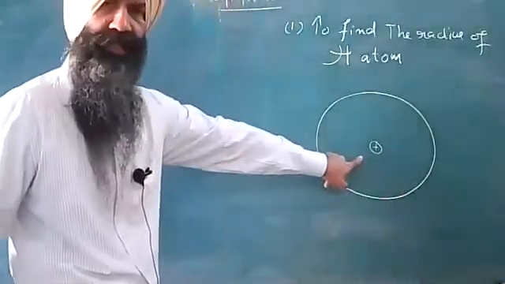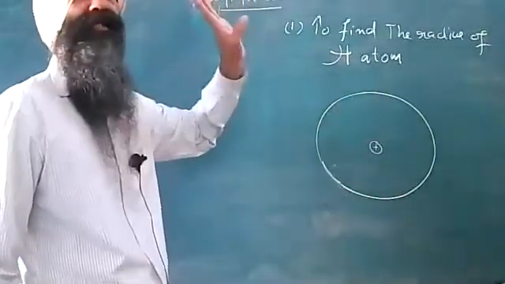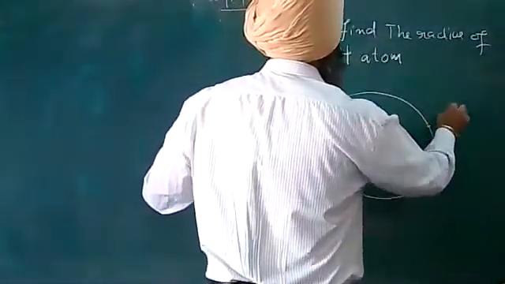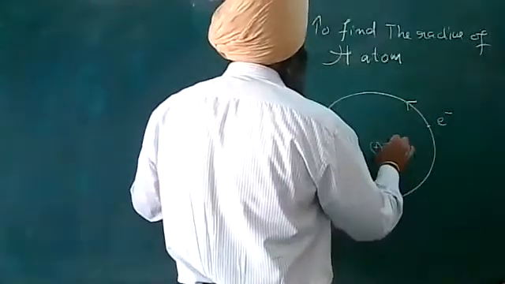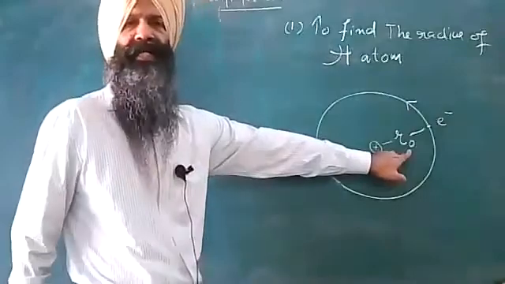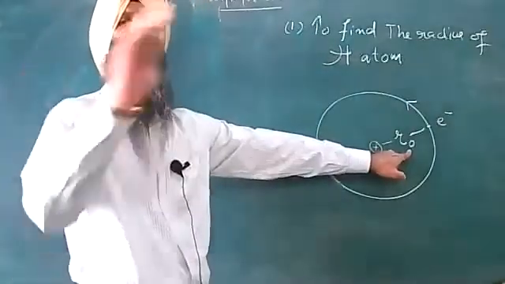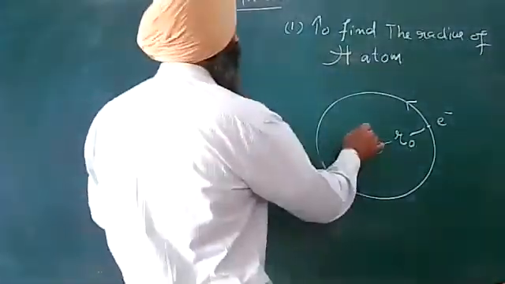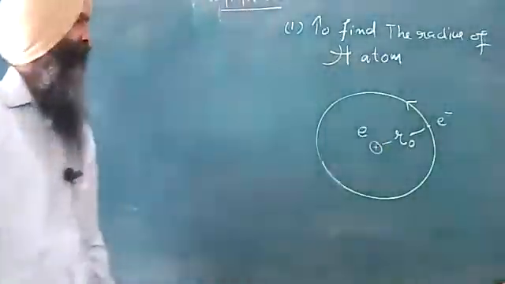Single proton is there at the center, single electron is revolving. So imagine this is the electron revolving around the nucleus, and let the radius be R naught, just to differentiate this radius from the general radii of the atoms. Charge on the proton is equal to again E.